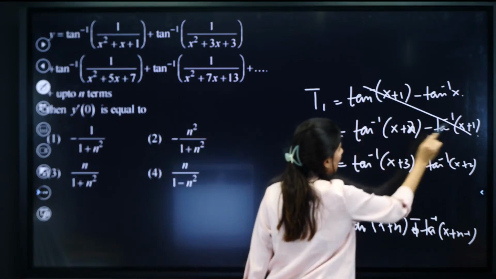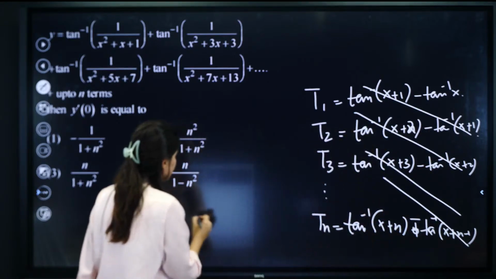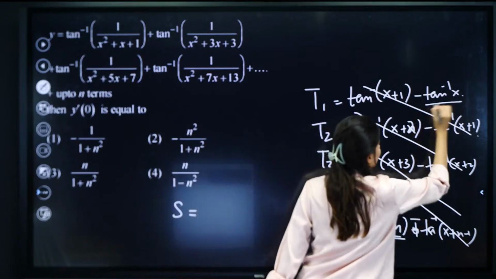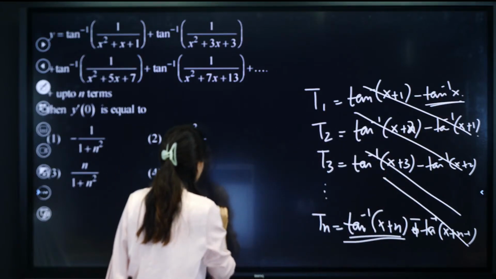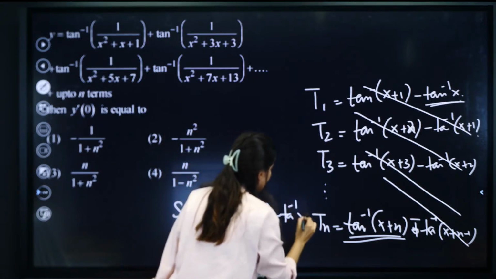So can you see these two are getting cancelled out? So if you add all the terms, sum will be what? Tell me. So this will be left out and this will be left out. So that would be tan inverse x plus n minus tan inverse x.